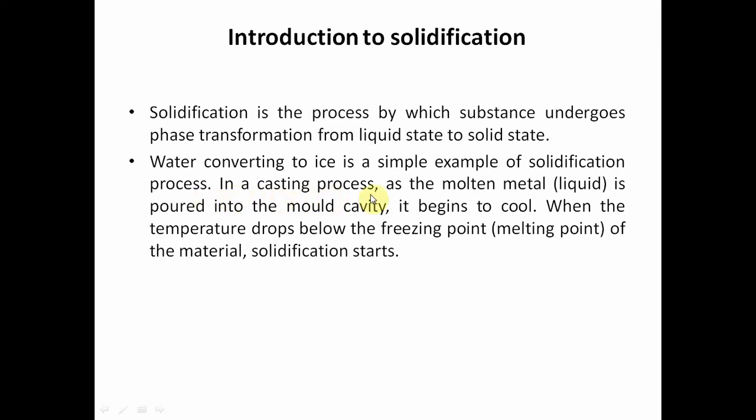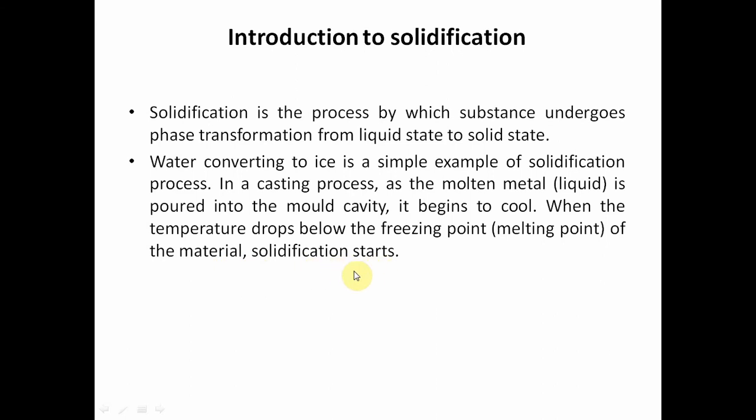In the casting process, the molten metal, in the form of liquid, is poured into the mold cavity. How is the mold cavity formed? With the help of the pattern. It begins to cool. When the temperature drops below the freezing point or melting point of the material, solidification starts.